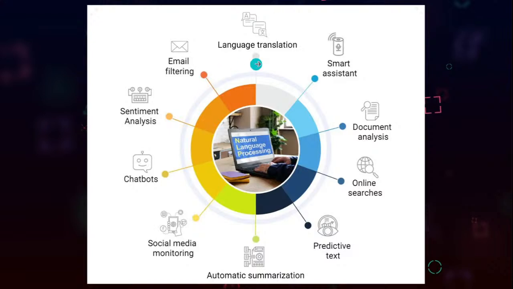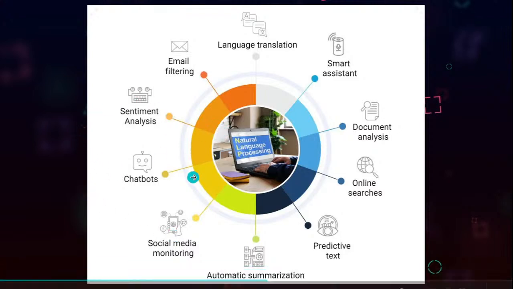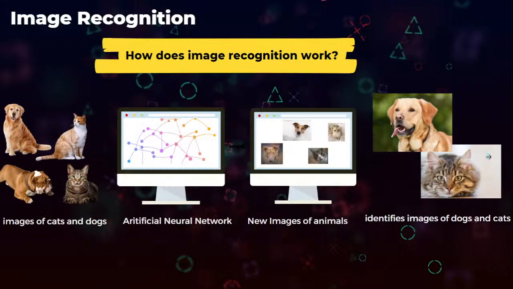Similarly, language translation, smart assistants like ChatGPT, or we have Alexa and all, right? Document analysis, online searches, predictive text, automatic summarization, social media monitoring, chatbots, sentiment analysis, and so on. These all come under natural language processing.